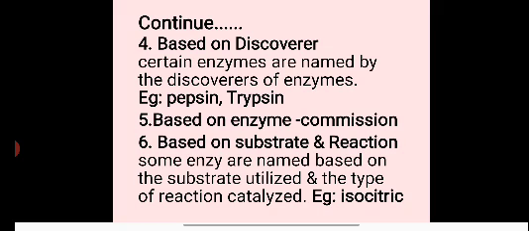Sixth type of nomenclature is based on the Enzyme Commission. The Enzyme Commission divided the enzymes into 6 groups based on the chemical reaction catalyzed. They are oxidoreductase, transferase, hydrolase, lyase, isomerase and ligase.